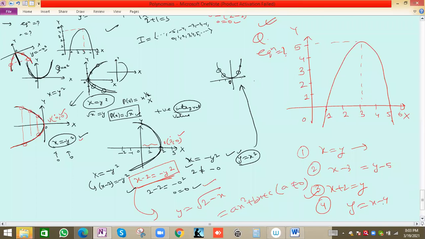Okay. See, the main thing is this is the graph of this. Now this will be a parabola. This is a curve, so the degree will be 2. Degree 2 means either x square or y square, some square term will be there, because we do not have a straight line. In all these equations we have degree 1 only. So the degree will be 2. Not both x square and y square, but either x square or y square.